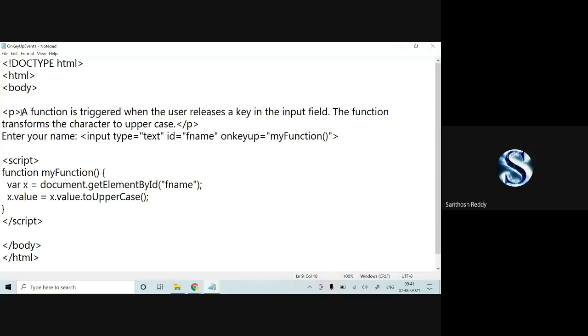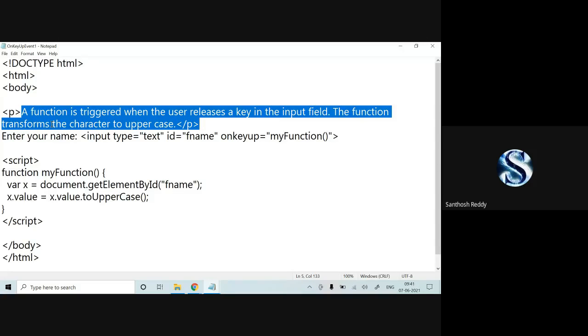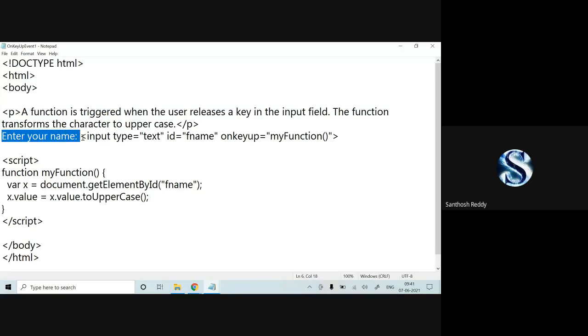I have created one paragraph, and in that I have created one text. For that, I had given fname onkeyup. When I release the key which I have pressed, at that time it moves to my function. It extracts the location of that particular text and displays the value.